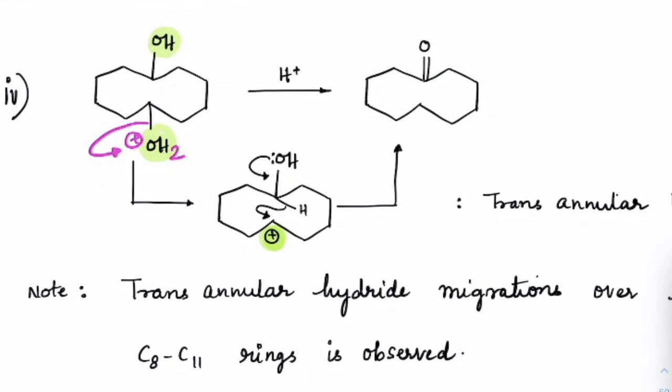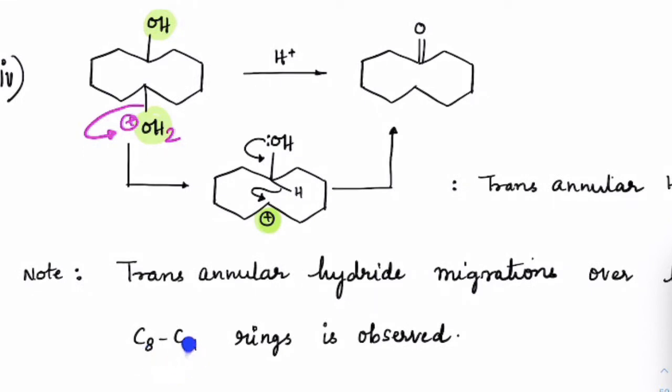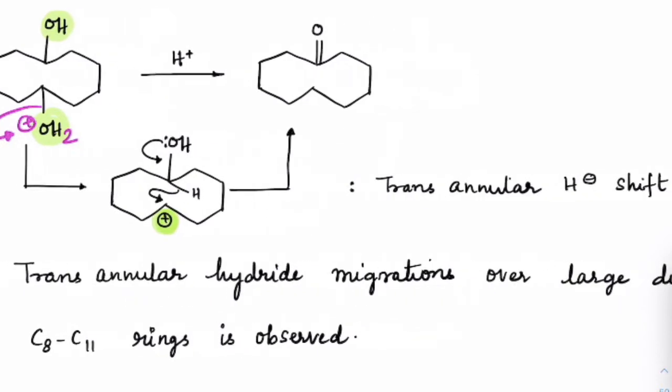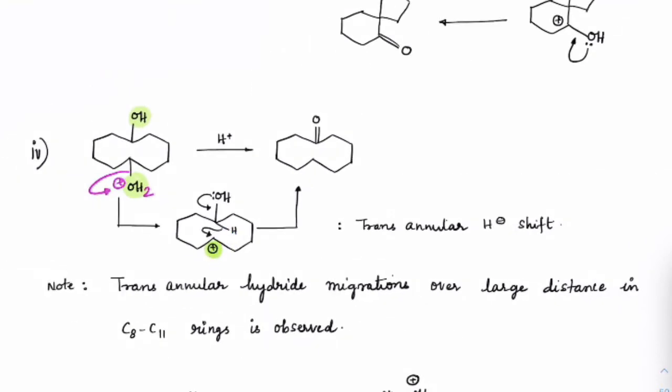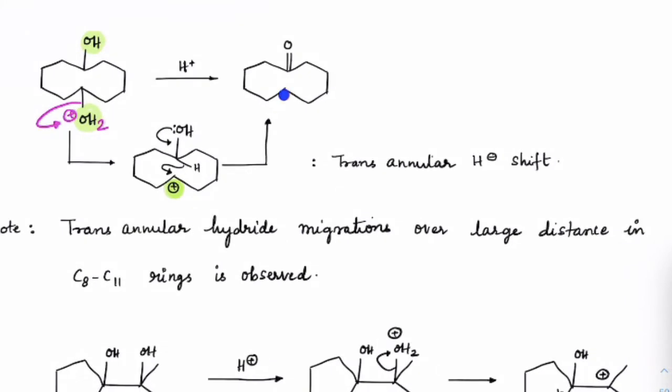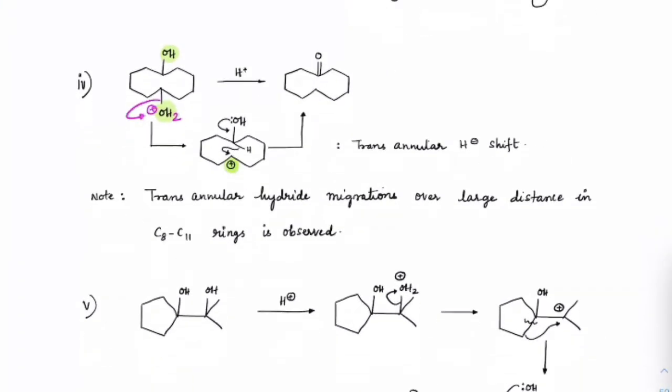But what you could see is that these hydrides are spatially more close towards this carbon, especially when you have 8 to 11 membered rings. We will always see that spatially hydrides are close towards carbocations, in any position, guys. So we will see a transannular hydride shift. In these cases, H minus shift has been observed. So H minus will directly shift here, and this lone pair will support as a double bond, and you will get this product. And this is valid for 8 to 11 membered rings.